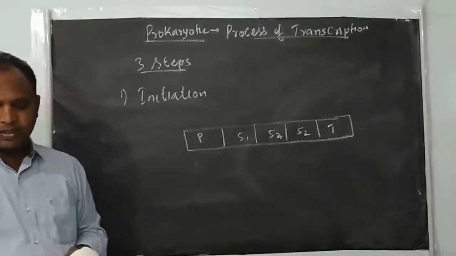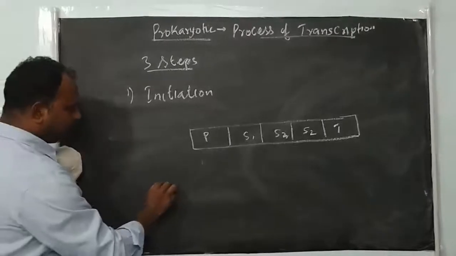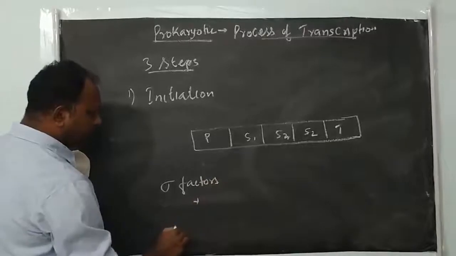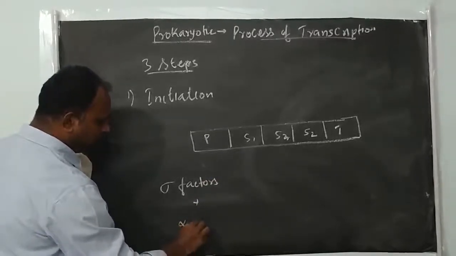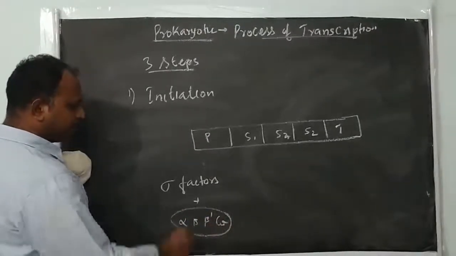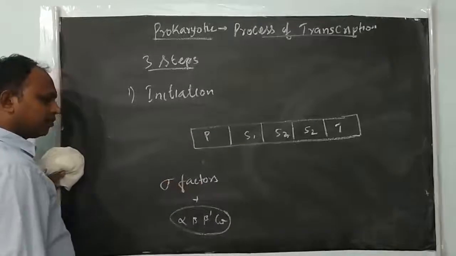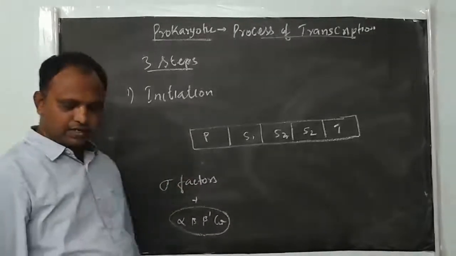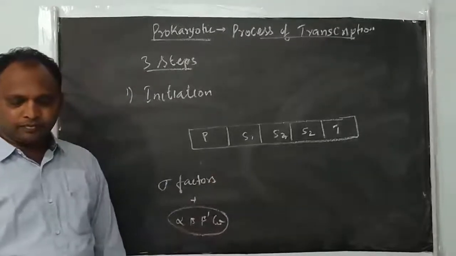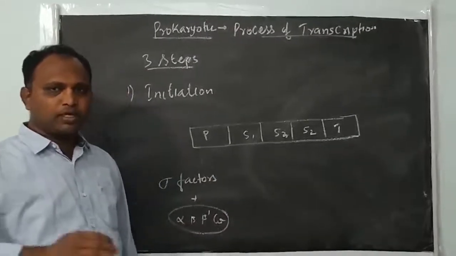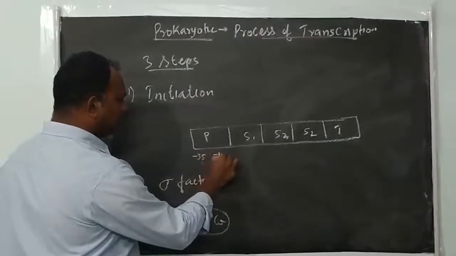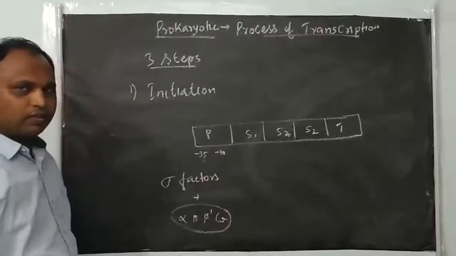But the initiation process is catalyzed with the sigma factor, which is present separately. The sigma factor and the other factors, alpha, beta, beta dash and omega, together make the core enzyme. Along with the sigma factor we call it the holoenzyme. The sigma factor also acts as an initiation factor. In the promoter sequence, as we already studied, at the minus 35 region and the minus 10 region there are some conserved sequences.